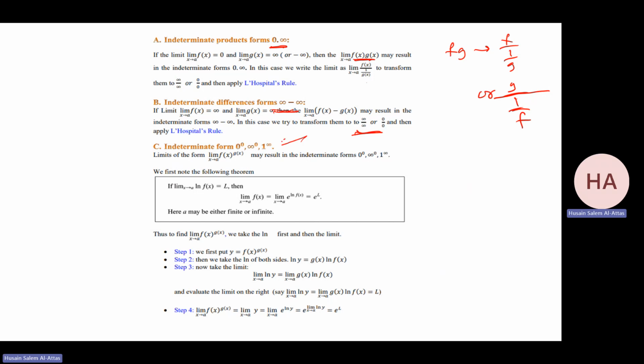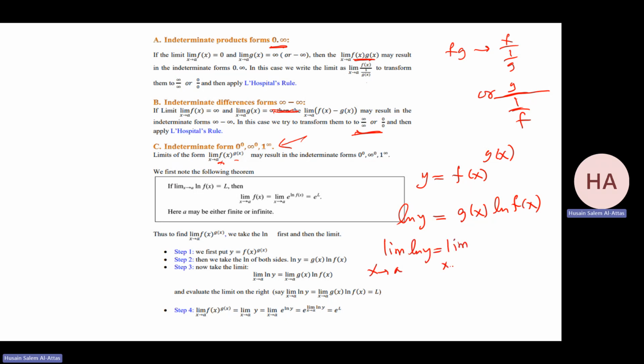The three cases of the power function to the power function, if you notice, instead of dealing with this function, I'll deal with ln of y. That gives me g of x times ln f of x. So the limit as x goes to a, for example, of ln y will be this limit. And if you notice, in these three cases, if we put f goes to 0 and g goes to 0, you have 0 times infinity. In all these three cases, you have 0 times infinity, this limit.